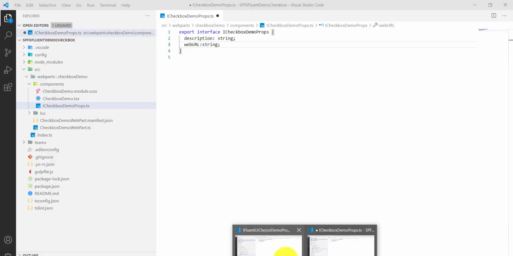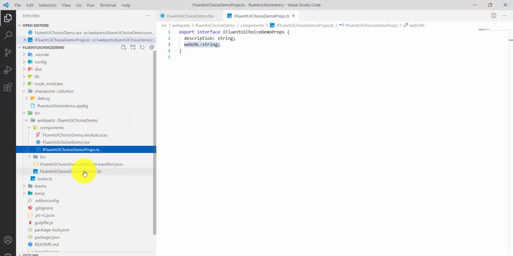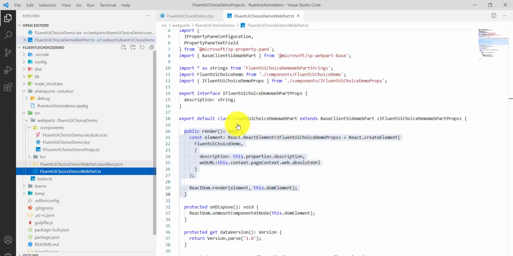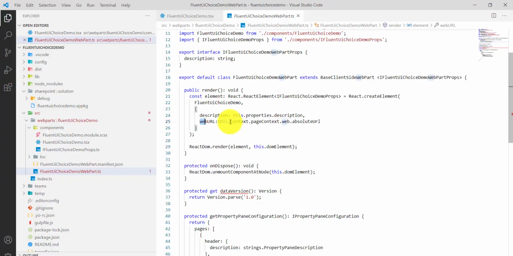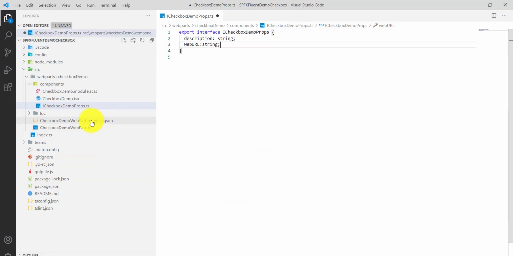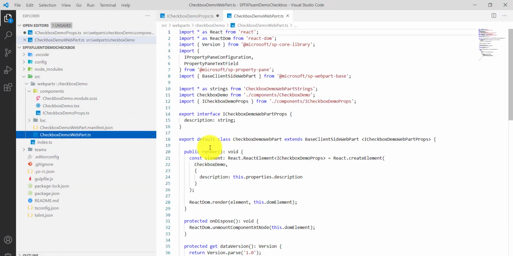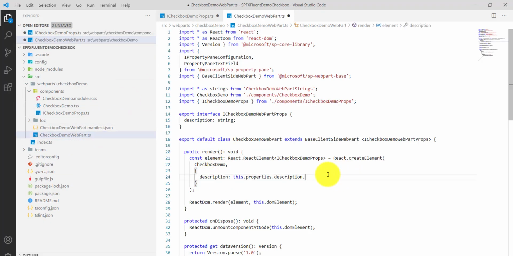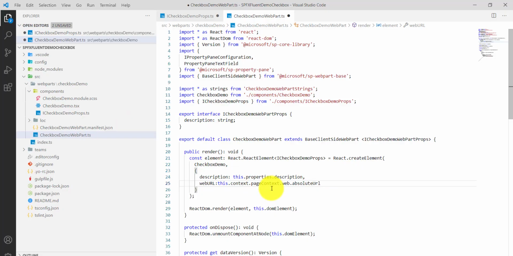Now next thing what we'll do is, once you add it, go to the webpart.ts file, and then here we need to get this web URL. You can see here that we will add it. So I'll just copy here, I will go to the .ts file. You can see I will add it here. Now when I add it, let's see what is happening here. So now we will be able to get this web URL.